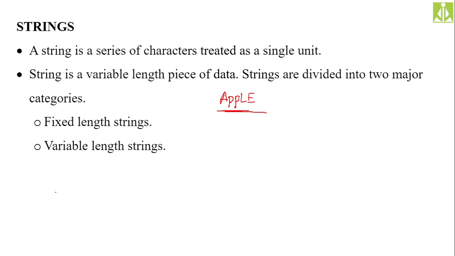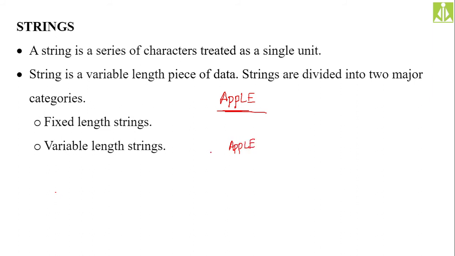To frame the words, what they used to do was put all the characters together. Whatever characters framed that word, they put all those characters together, and they used to tie those characters using an aluminium or an iron string. So they used to call it a string only, because they are tying all those characters. Suppose in order to frame apple, how many characters do they need? They need 5 characters. They used to put all 5 characters together like this: A P P L E.